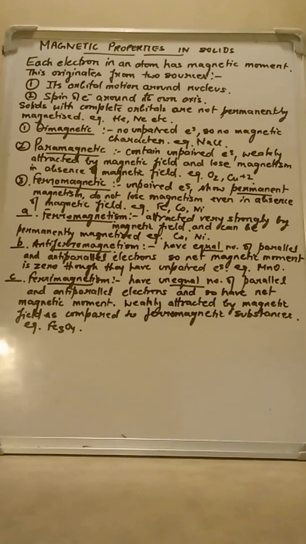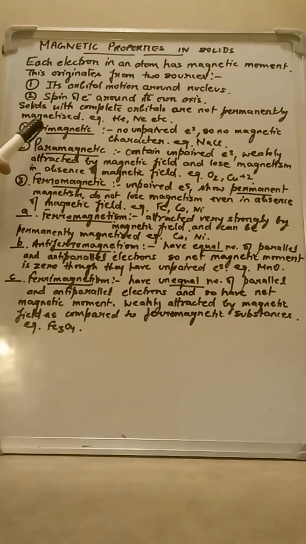Now we are going to study magnetic properties in solids. Solids that have completely filled orbitals are not permanently magnetized, like helium and neon. They have completely filled orbitals, so they are not permanently magnetized. Actually, magnetism is related to unpaired electrons. The solids which have unpaired electrons are normally magnetized. So on the basis of this characteristic, we will study the different kinds of magnetism or magnetic properties in solids.